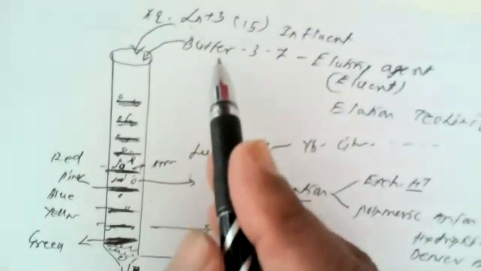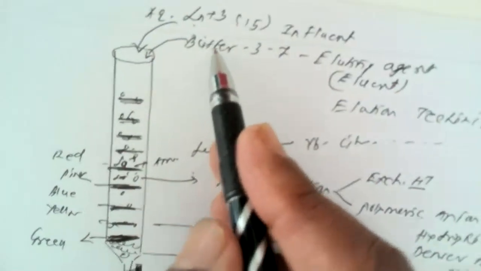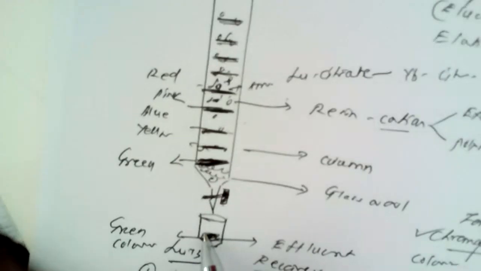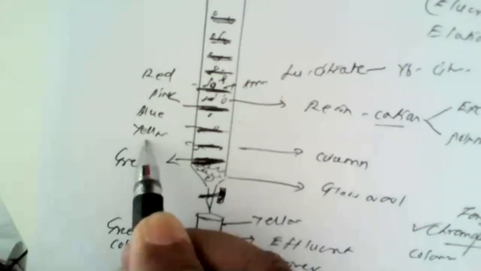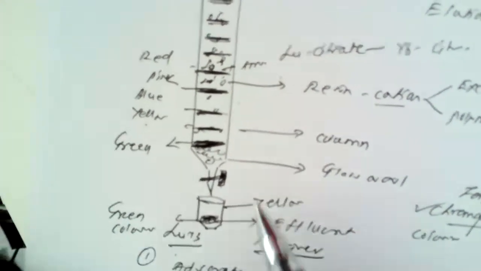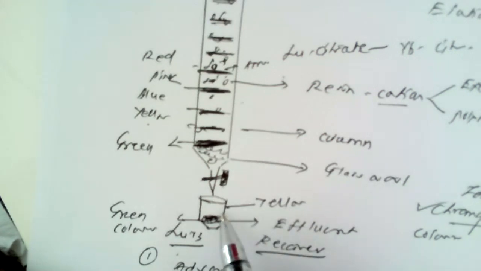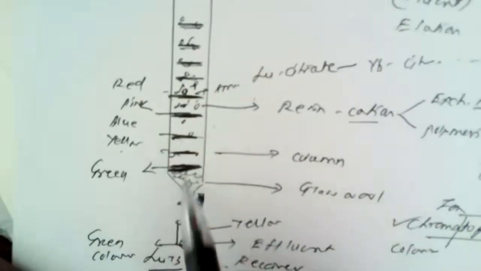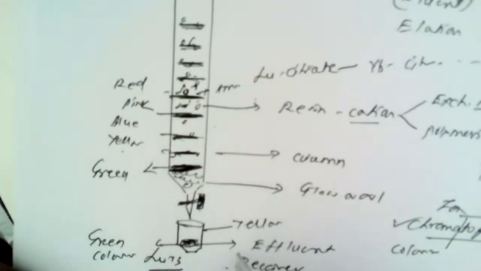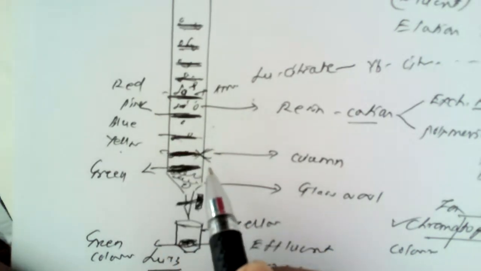Now, when we add buffer solution again, a separate receiver is kept here, and we can collect another solution, the yellow colored solution that I have mentioned here. When this yellow colored solution is received in a separate receiver in the form of effluent, and all the solution is received, this yellow colored band disappears.